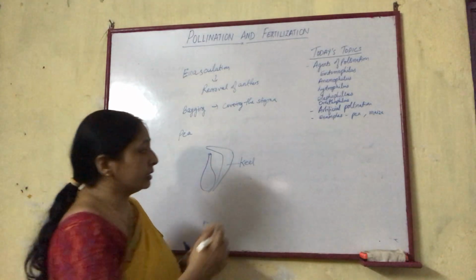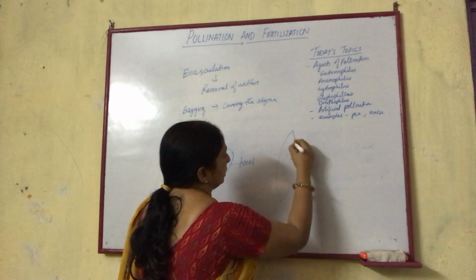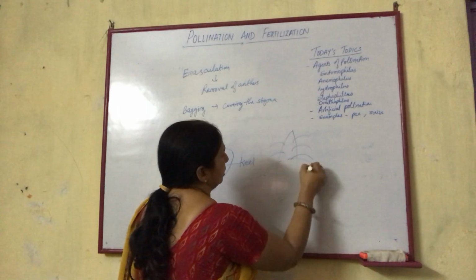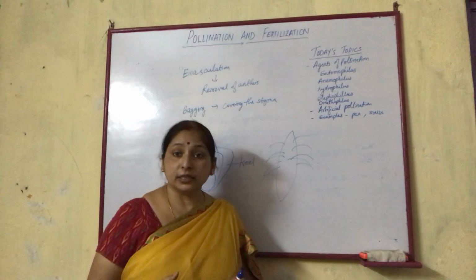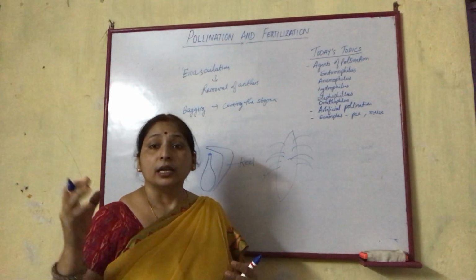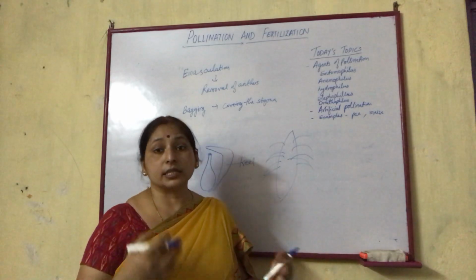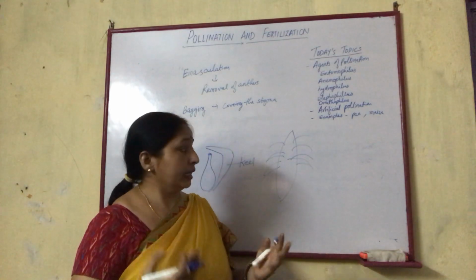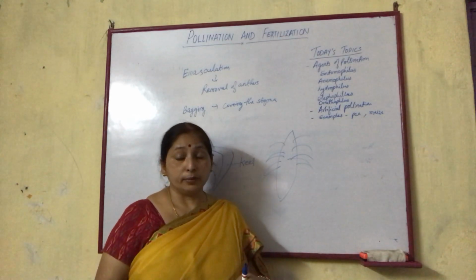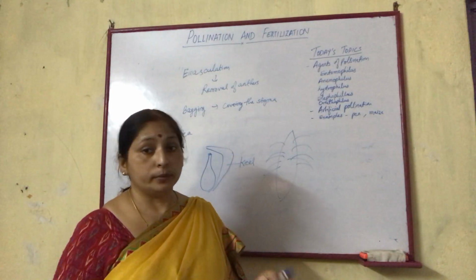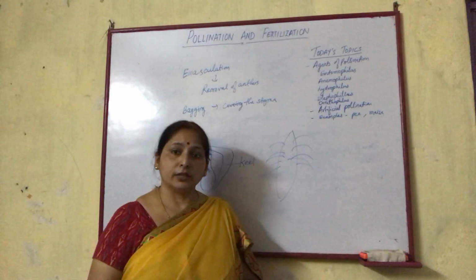In the case of maize, from the maize cob, you have seen these types of structures coming out, and these are the exposed anthers. The pollen grains of these anthers get carried over by the wind and pollinate the flower present below, or present in the same plant, or present in a different plant.